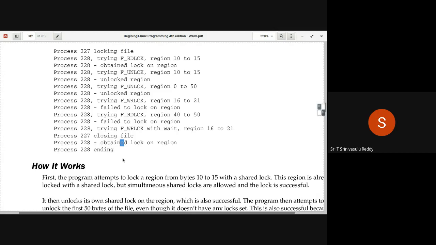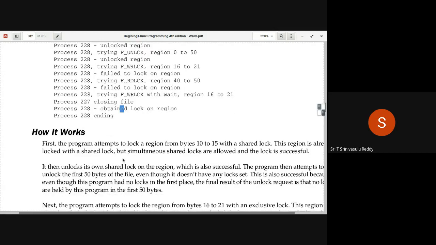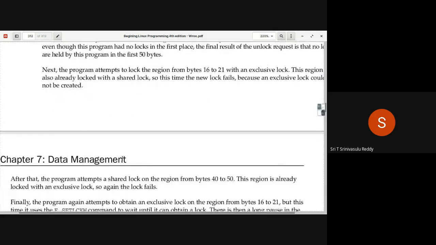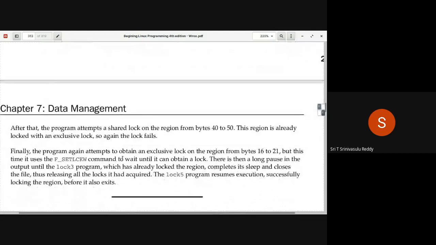So this is how a scenario is created whereby multiple programs try to apply locks on common areas. How you are going to see the functioning and all that is very well written by these 3 different programs as a part of that.